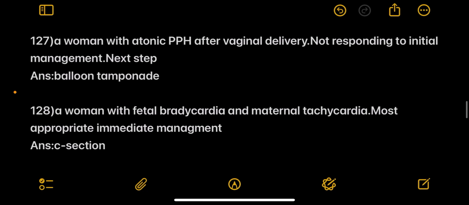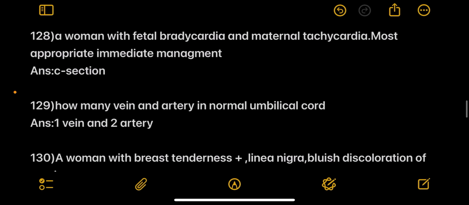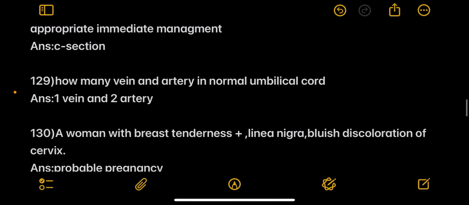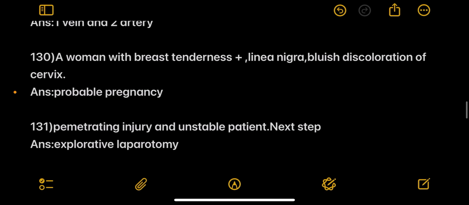Next, a woman with atonic PPH after vaginal delivery not responding to initial management. Next step is balloon tamponade. Next, a woman with fetal bradycardia and maternal tachycardia. Most appropriate immediate management is C-section. Next, how many vein and artery in a normal umbilical cord? Answer is 1 vein and 2 artery.